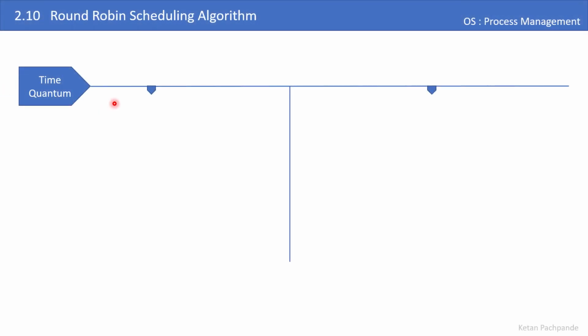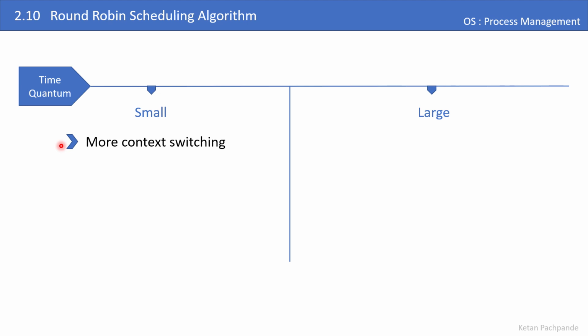Let us discuss the effect of this time quantum value when it is small versus when it is large. When the time quantum set by the OS is small, let's say 1 millisecond only, then there will certainly be more context switches between the processes. For example, let's take a process which requires a total of 500 milliseconds and the time quantum value is 5 milliseconds.